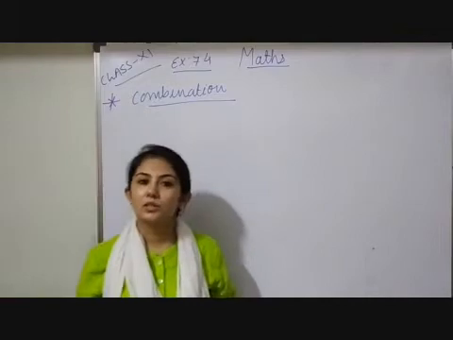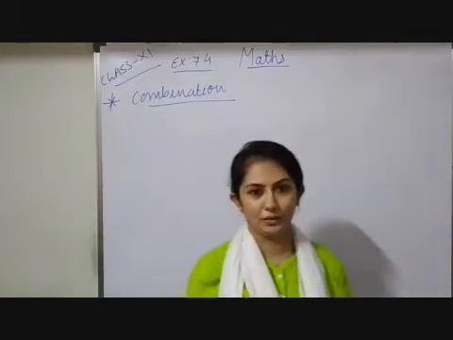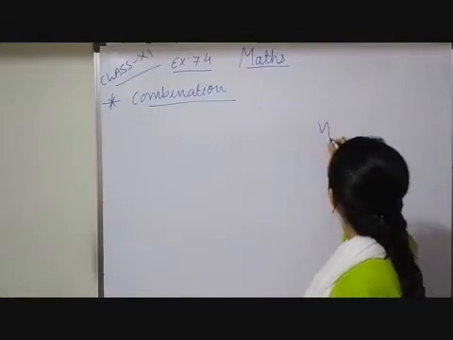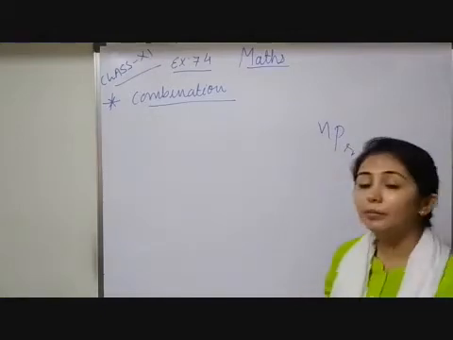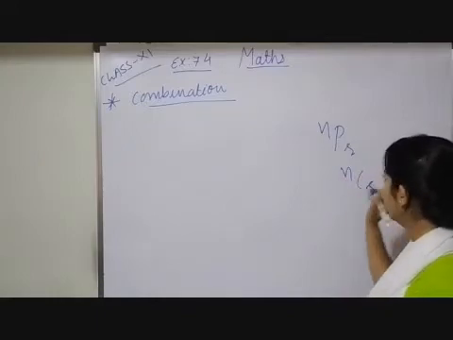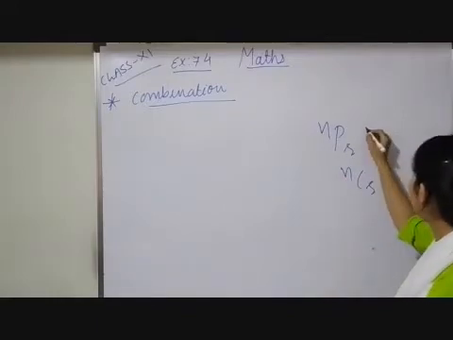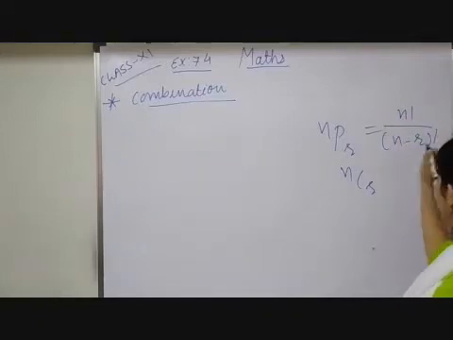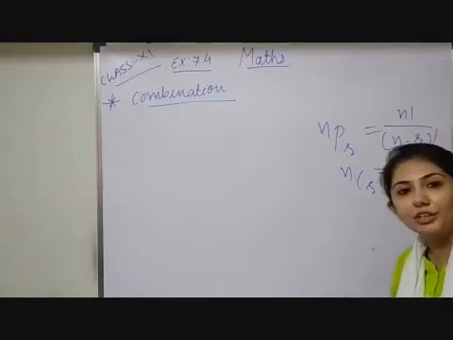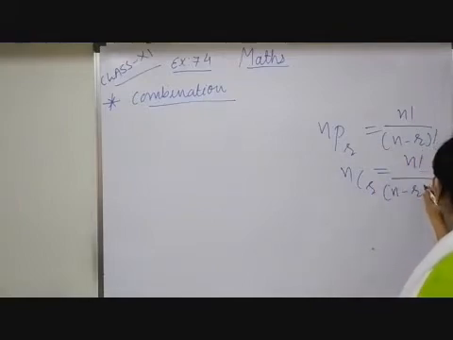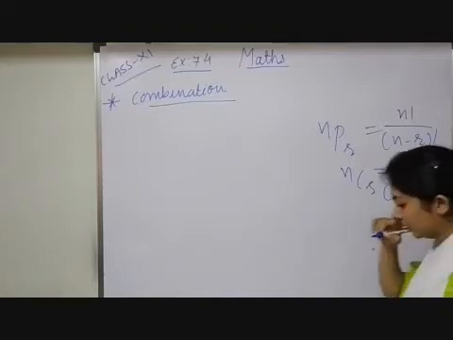In this video I will discuss combination. What is a combination? Combination, just like a permutation, which we denote by nPr, we denote by nCr. In a permutation, your formula was n factorial upon n minus r factorial. Similarly, in a combination, your formula is n factorial upon n minus r factorial into r factorial.